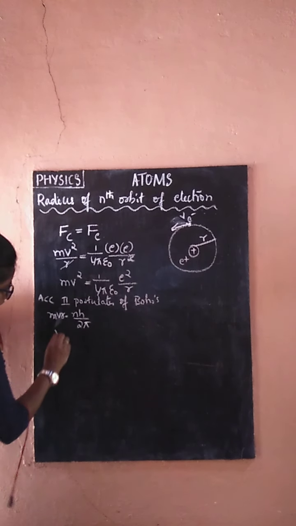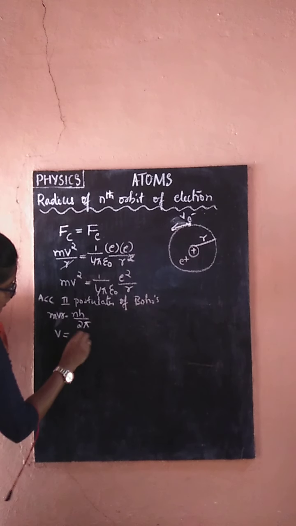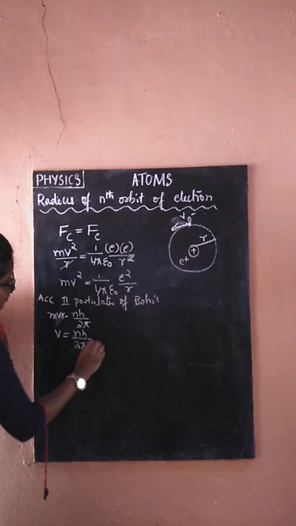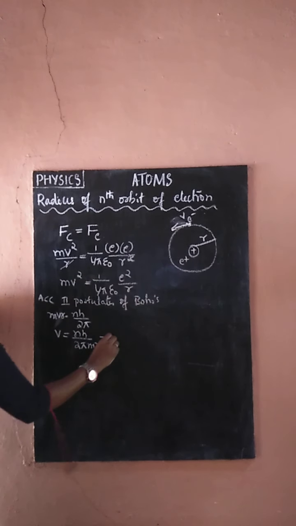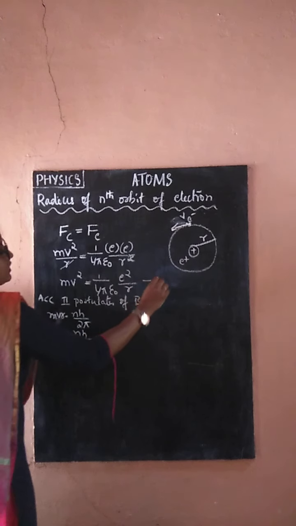Taking v on one side, v equals nh by 2 pi m r. I will take this as equation 2.